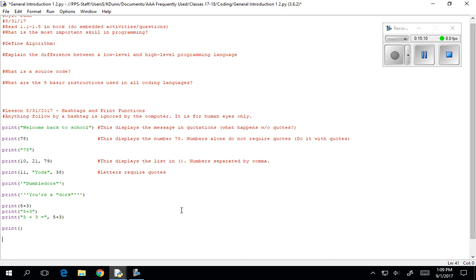Okay. We've got a lot more we can do from here, but I want to give you guys a little bit of time to take a look at your book there. So your final hashtag is print out on paper and then complete those little questions I have up there at the top, like give me a definition for algorithm, explain the difference between low and high level programming, and I really want, what are those 5 basic instructions used in all coding? Because those are pretty helpful.